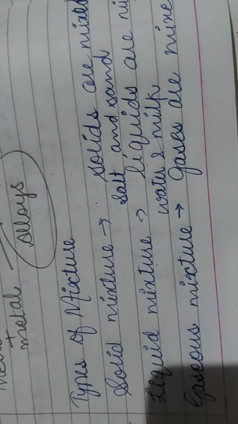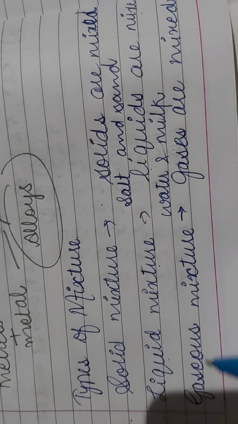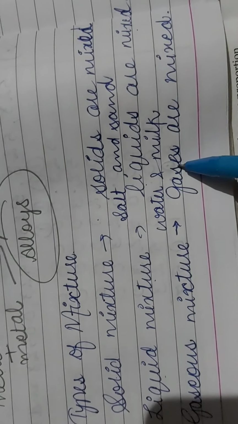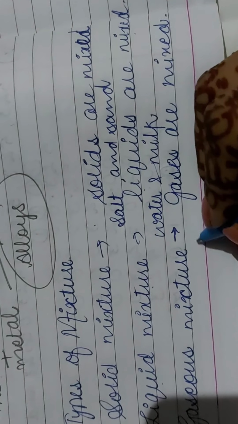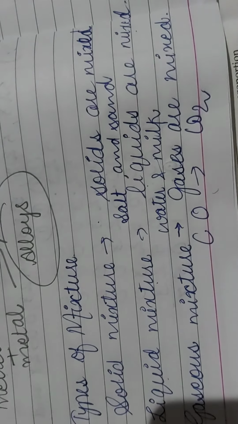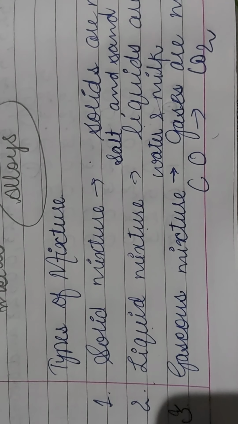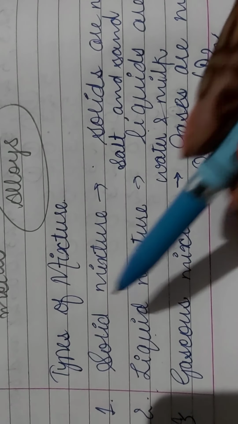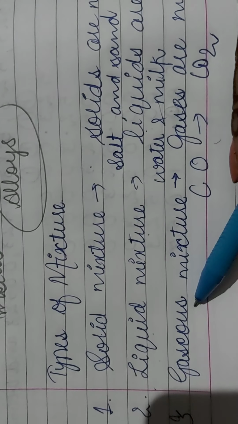You may write any example over there. The last one is gaseous mixture, when 2 or more gases are mixed. For example, carbon and oxygen, they will form carbon dioxide. As we learned, there are 3 types of mixture: solid, liquid or gaseous.